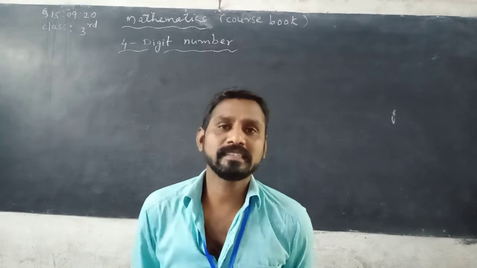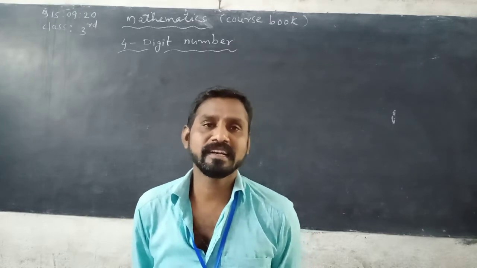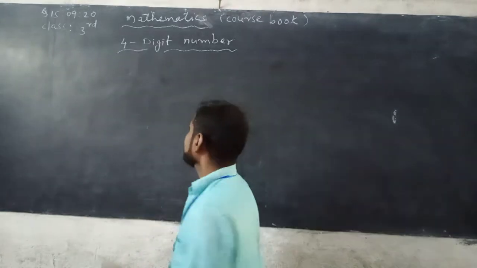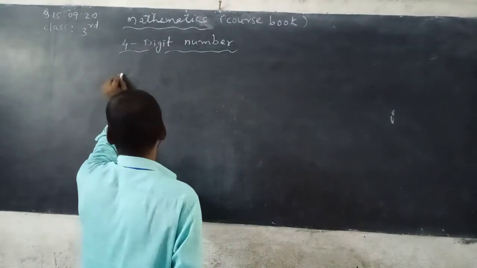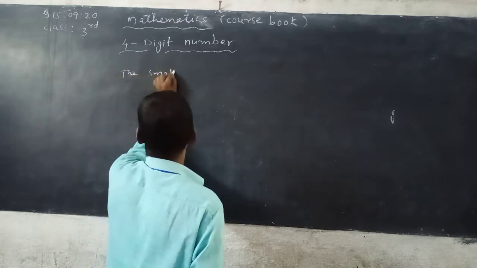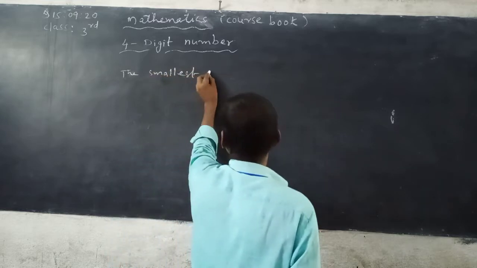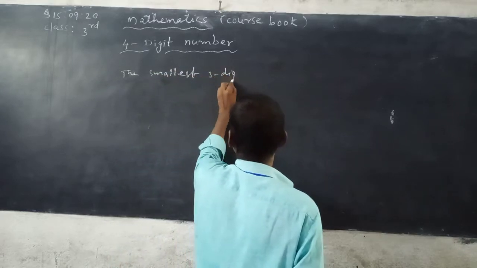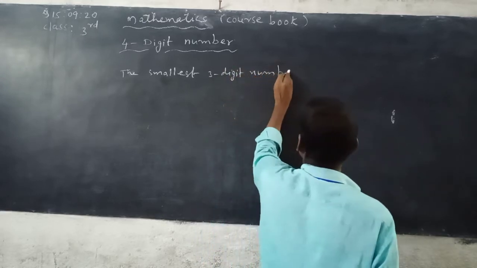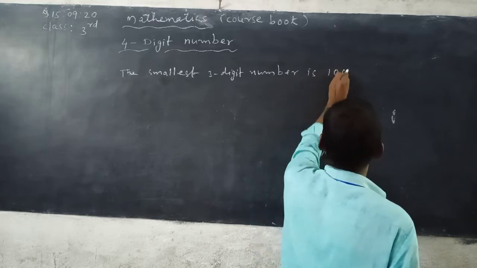Third standard students, today we will discuss 3-digit numbers, 4-digit numbers, and their face values. See here. Yesterday we already learned the smallest 3-digit number is 100.